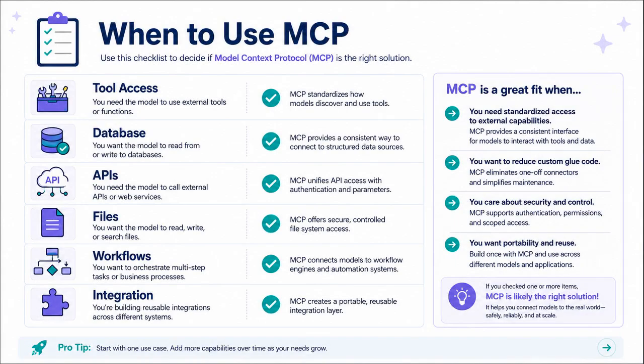Now let's look at when you should use MCP. Use MCP when the AI application must connect to tools or external systems. Use it when the agent needs controlled access to data. Use it when you want a reusable integration pattern. Use it for files, databases, APIs, ticketing tools, and business workflows. MCP is not the brain of the agent. It is the connection layer. It helps the AI reach approved capabilities.